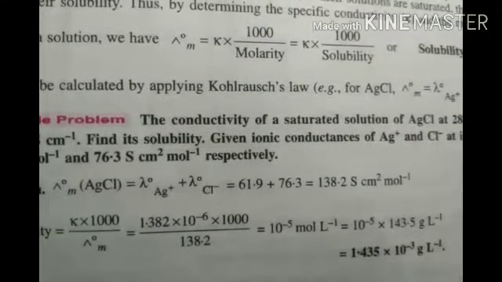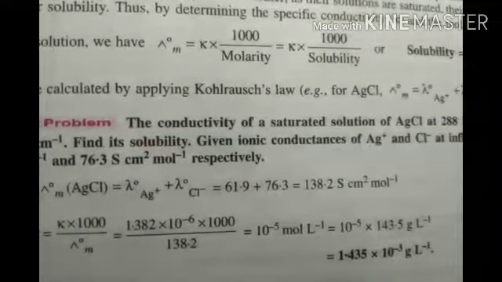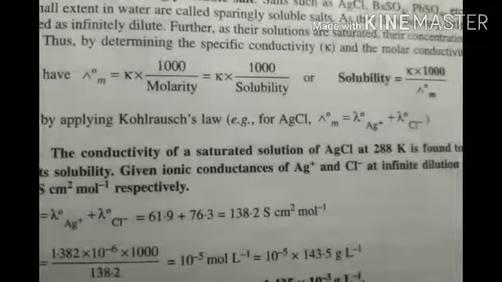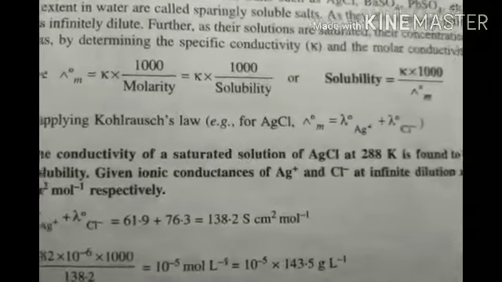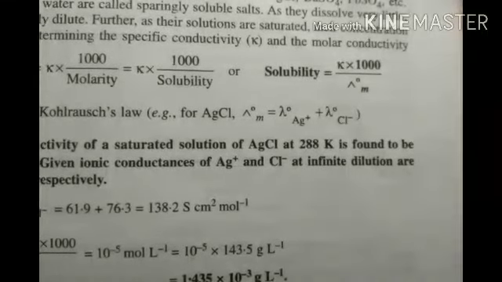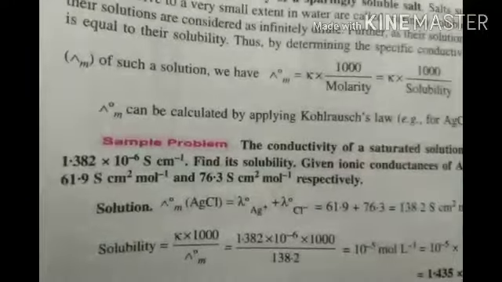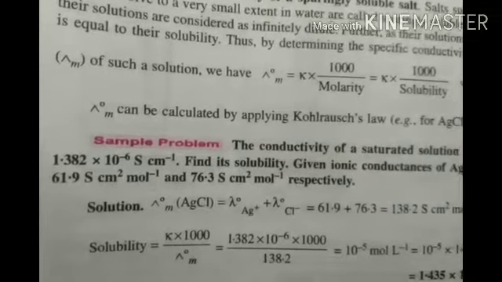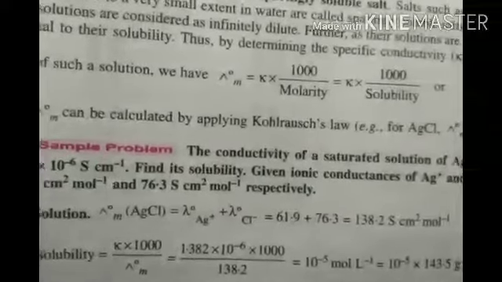Now based on this theory, problem number 1. Write the question. The conductivity of a saturated solution of AgCl at 288 Kelvin is found to be 1.382 into 10 to the power of minus 6 Siemens per centimeter.